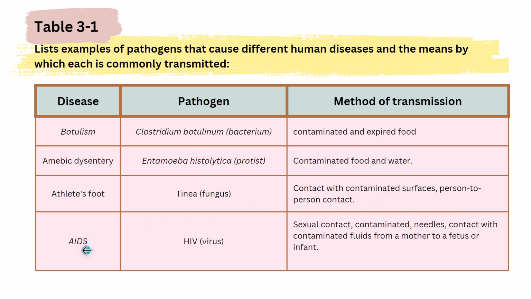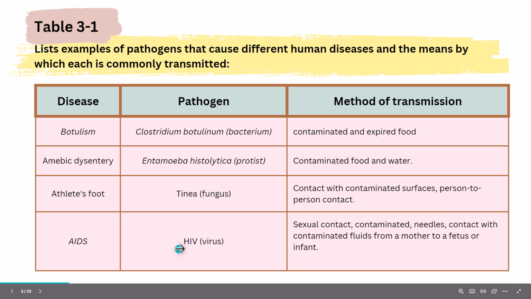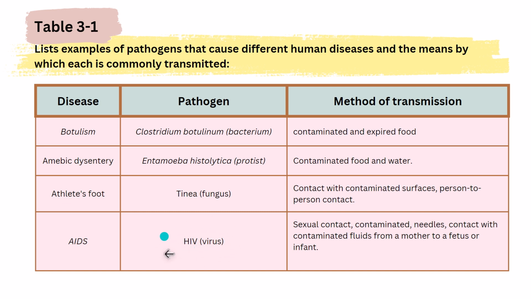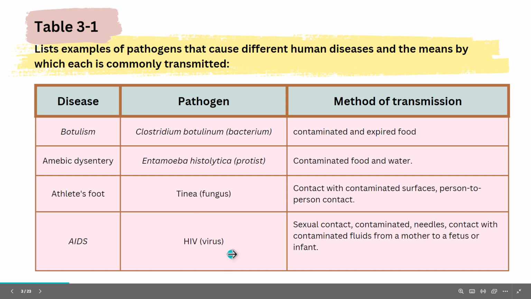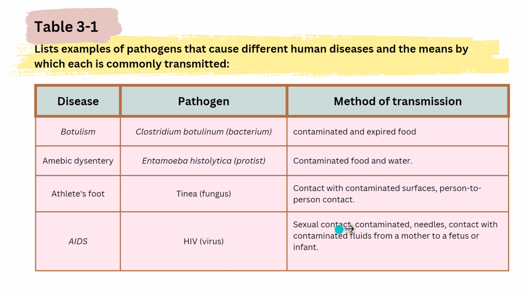And finally we have AIDS, acquired immunodeficiency syndrome, which is caused by the pathogen named HIV, human immunodeficiency virus, which is a type of virus that we will explain in detail later. It is transmitted through sexual contact, contaminated needles, and also through contact with contaminated fluids from a mother to a fetus or to infants.